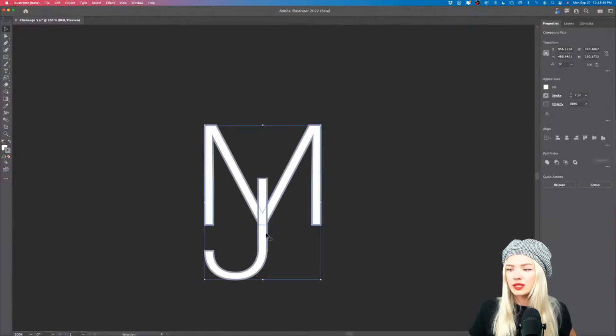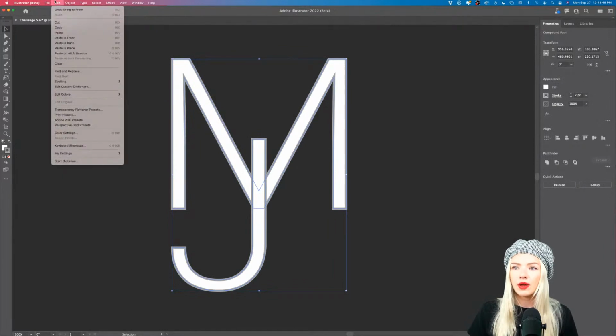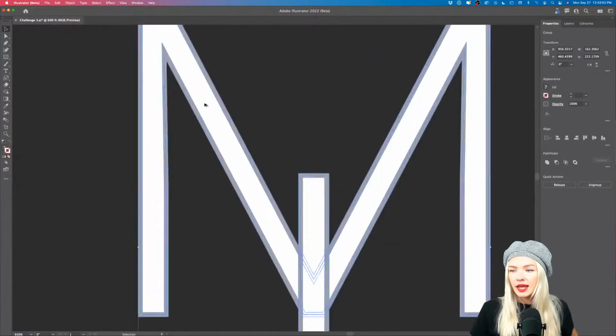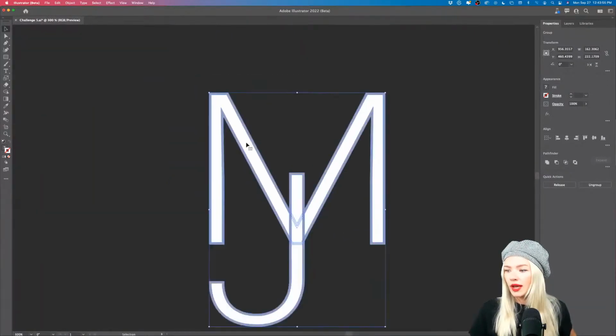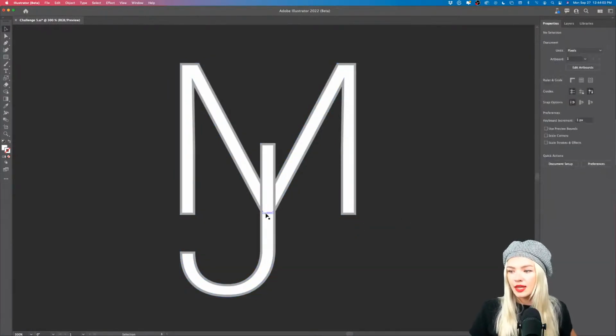Now what I'm going to do is I'm going to take both the letters holding Shift, and I'm going to go object, path, outline, stroke. And now I'm going to use the Pathfinder, and I'm going to click divide, just like that. Now what divide does is it cuts those shapes into each other, right?